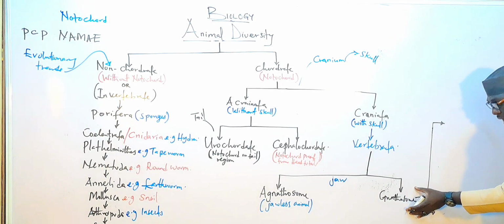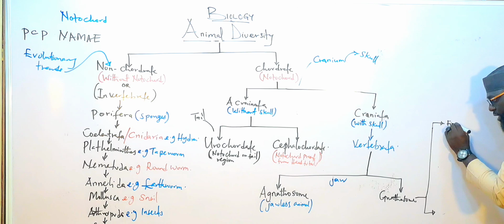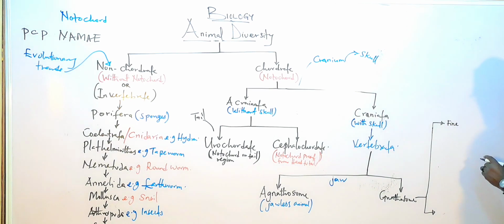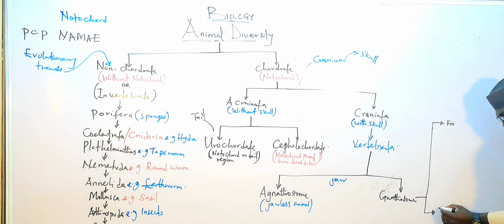The first one here is fin, Pisces, and the second one is Tetrapoda.